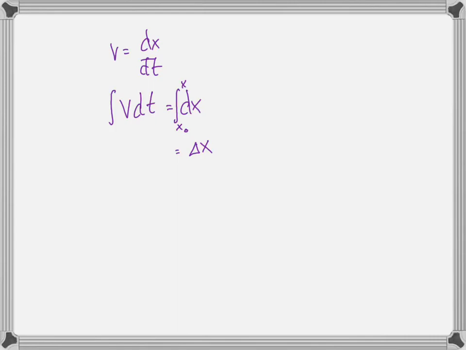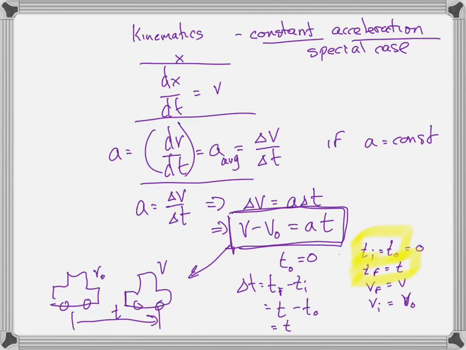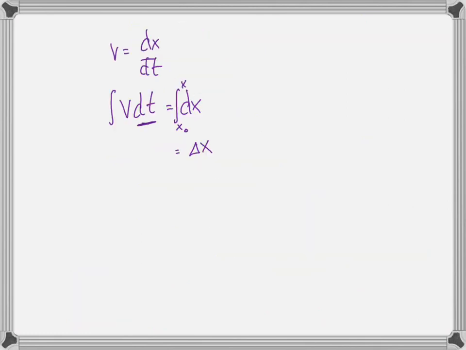So in order to integrate this, the variable of integration is t. So I have to write v in terms of constants and t in order to be able to do the integration. And indeed, I can do that because I have an equation in a box here that has v, t, and a bunch of constants. Remember that v minus v0 equals at.